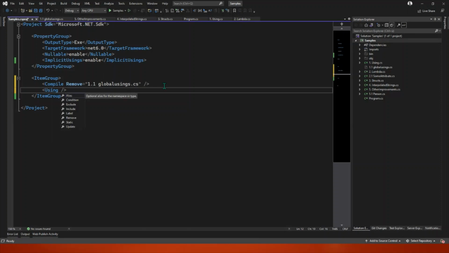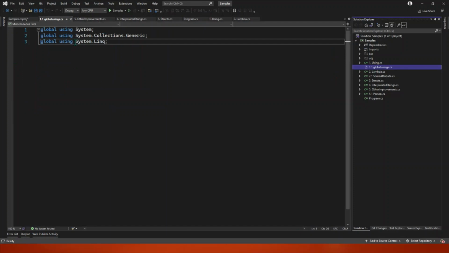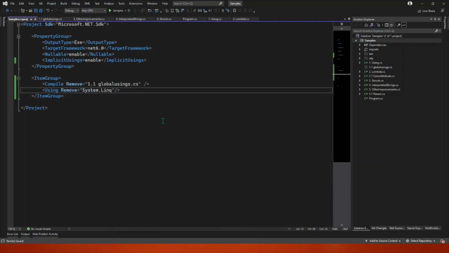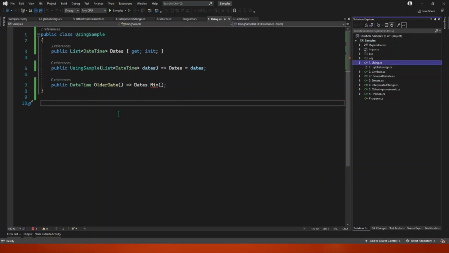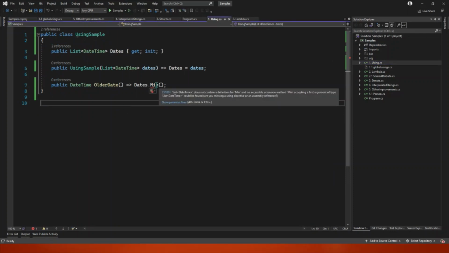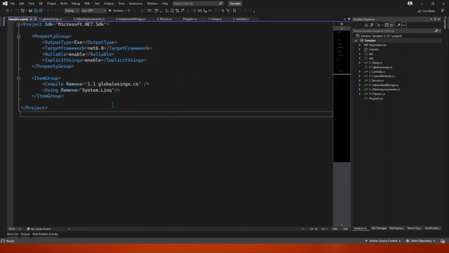So I can do that. I can now add, for example, update, whatever I want. Let's try just for now the remove, and let's try to remove this one. So there is a way, let's say, to edit the implicit using. So if I add this thing here, then if I go to our sample, we'll see that this is not recognized anymore because I've removed the System.Linq from the implicit usings.